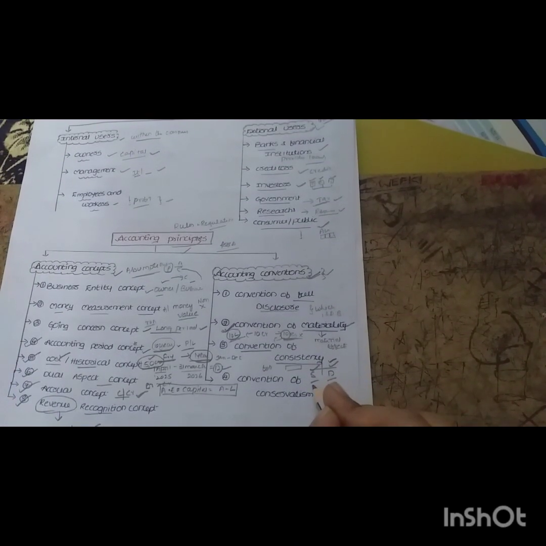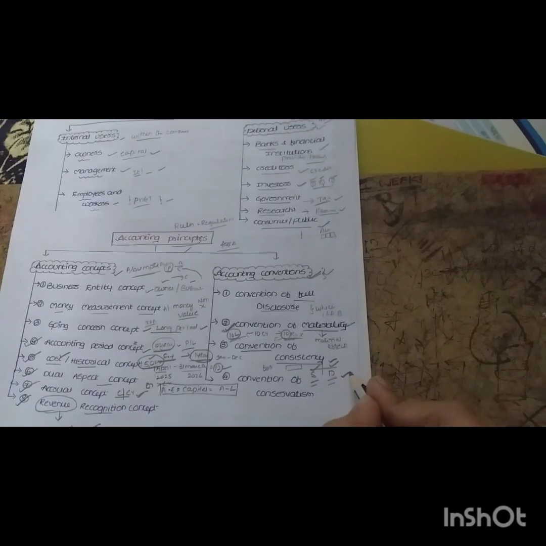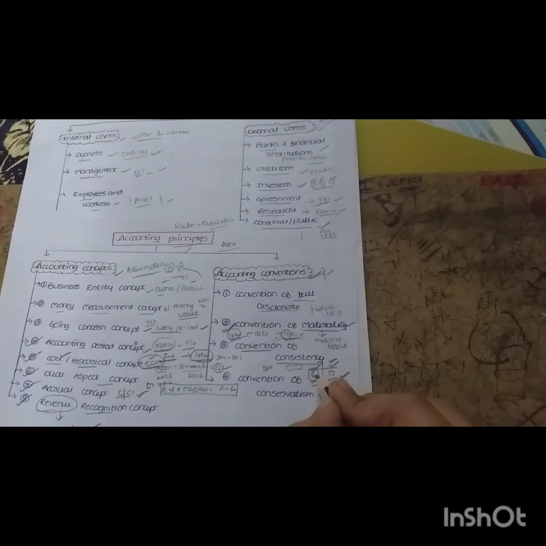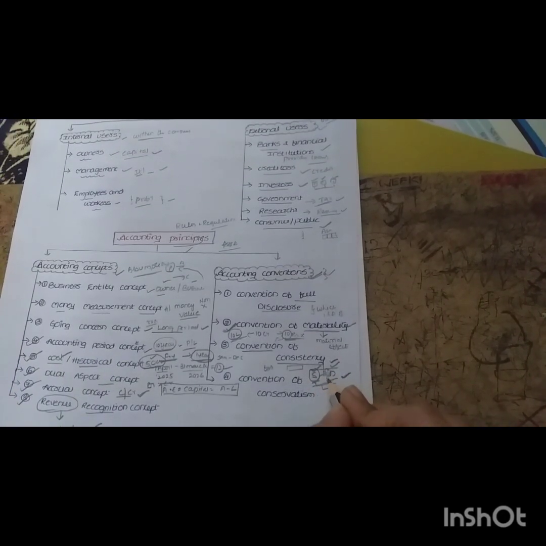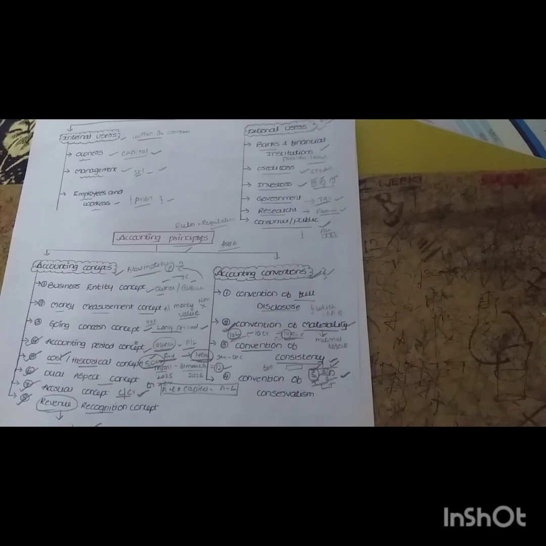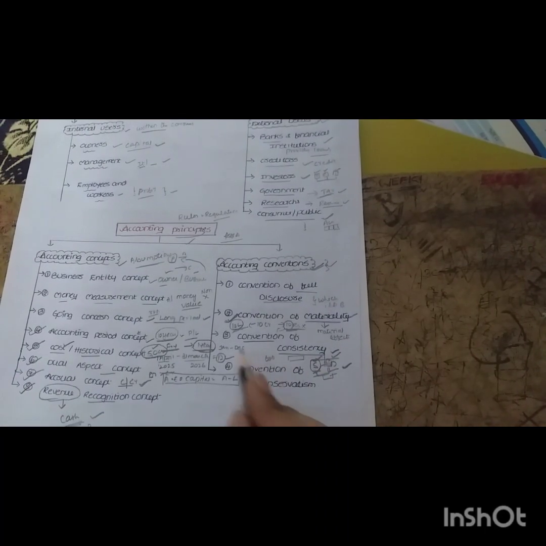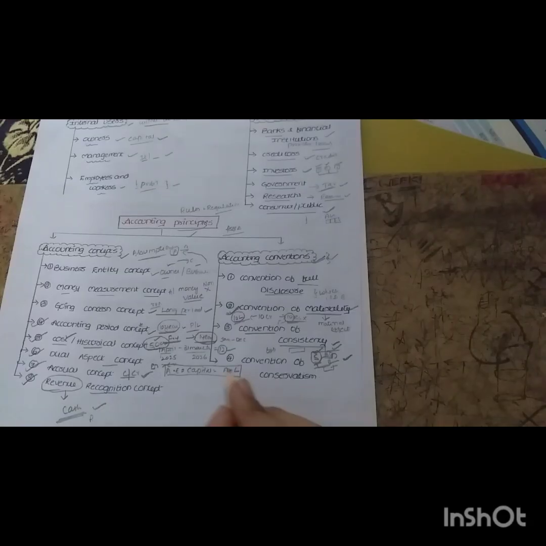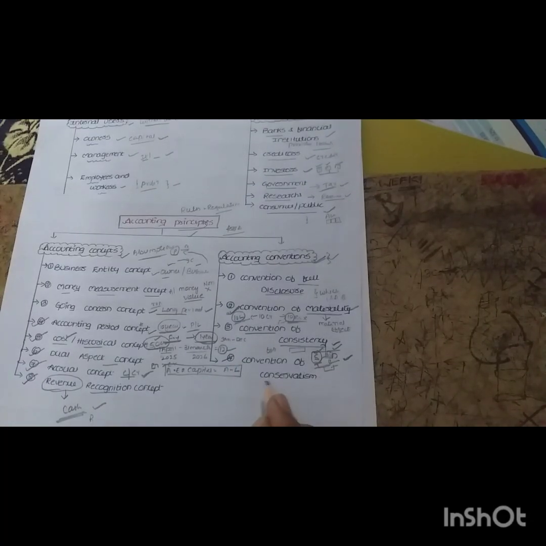So by using different methods you get different amounts and different balances. You cannot compare if you are using different methods. If you use the straight line method this year and the second year also, then you can compare whether you are getting profit or not, and how much it has increased. If you change the methods, automatically you are unable to compare. So following the same method for a longer period of time is called the convention of consistency.